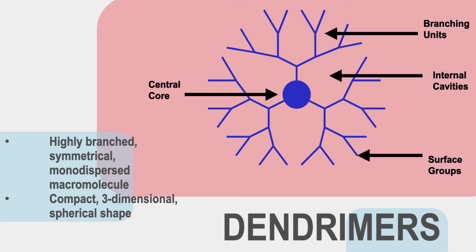Their structure consists of a central core, branching units, which create internal cavities, and surface groups. Typically, surface groups aren't linked together or cyclized, which contributes to their spherical shape, and single bonds around the core also contribute to this spherical nature. Since dendrimers have a large amount of conjugation, they can be used for the innovation of electronic and photonic applications like organic LEDs and solar cells.